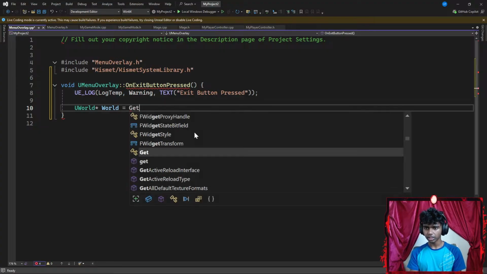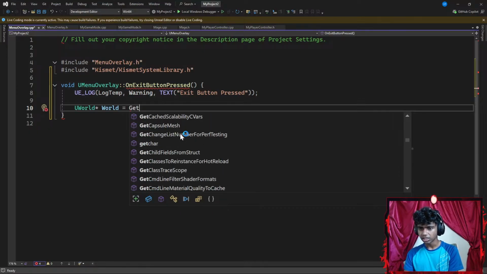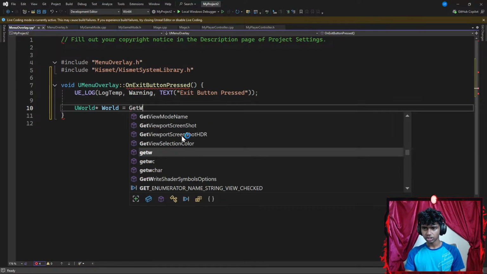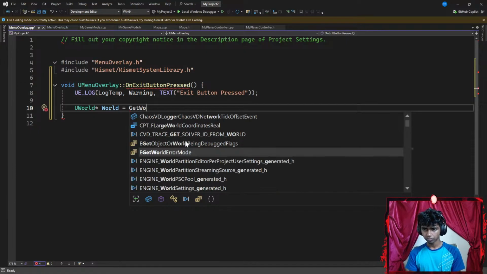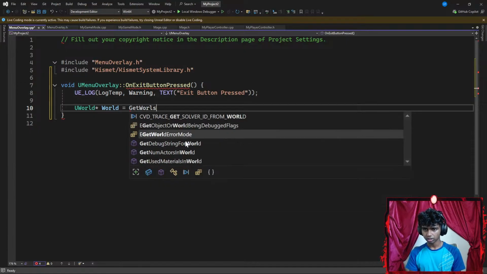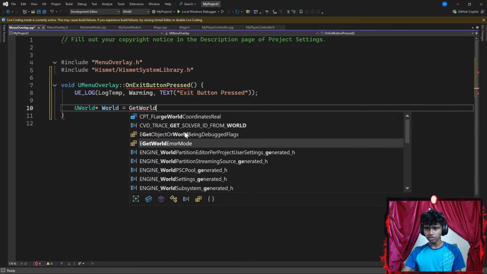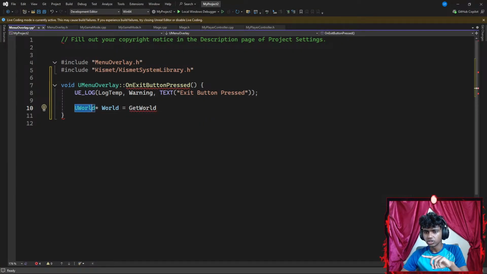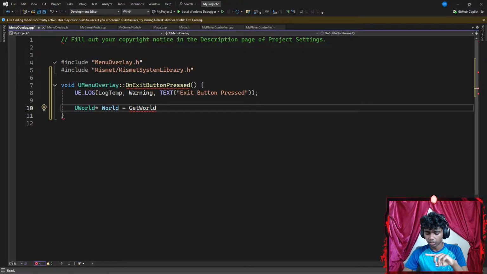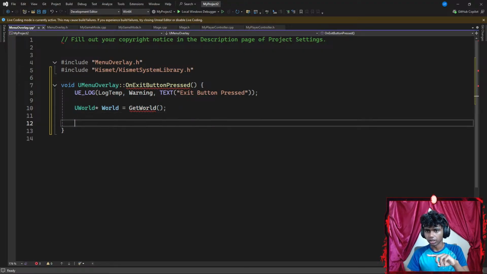Let's go with something like get. How many gets is there? Get W, O R L D. I'm positive this should be GetWorld. So that is UWorld, which is represented by a world pointer that is equal to GetWorld, with parentheses ending with a semicolon.